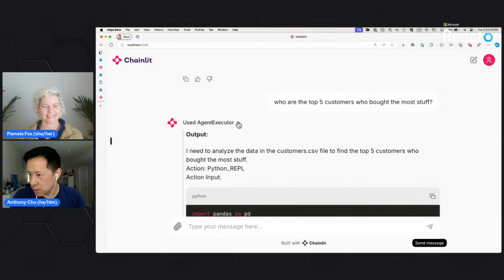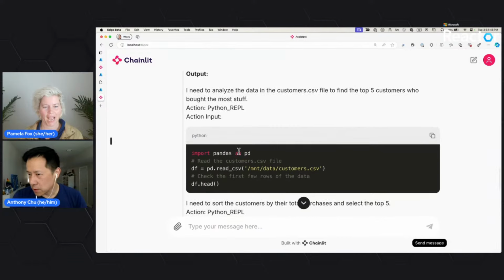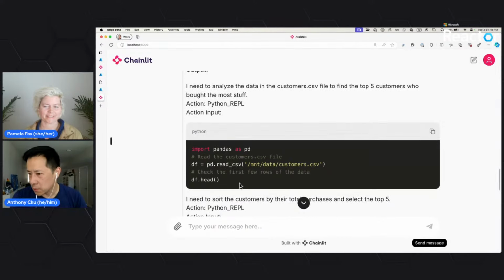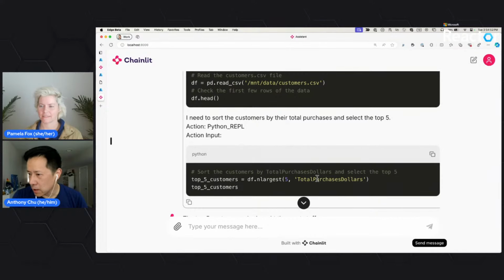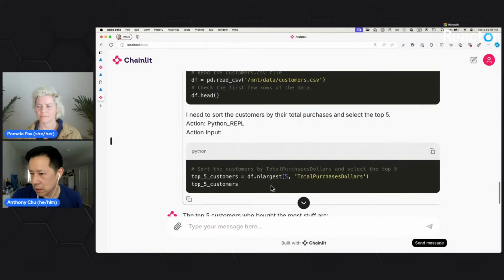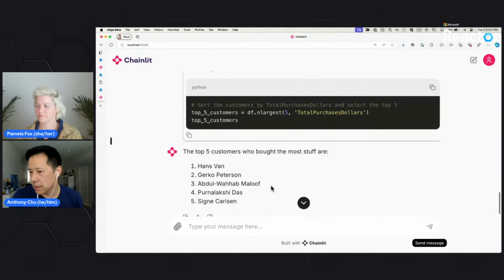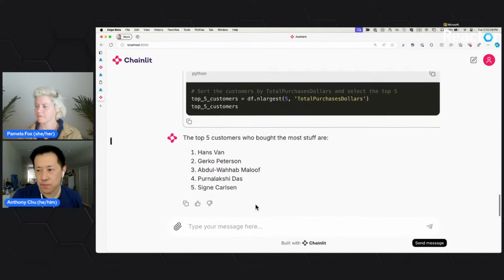So you can actually see what it's doing. First of all, it checks the columns, and then it realizes that the column name it needs to go after is actually called total purchases dollars. So it's not just guessing; it's using the results of reading the first few lines of the CSV file. Then it writes the right pandas code to generate the answer, and gives it to me, the user.